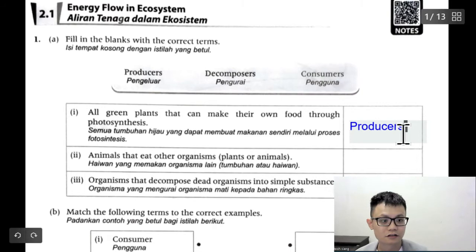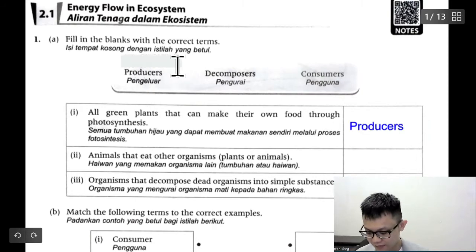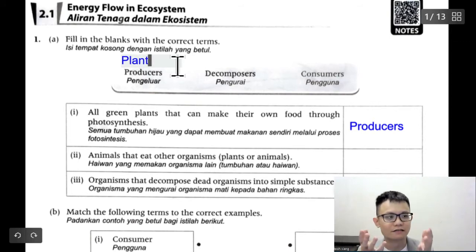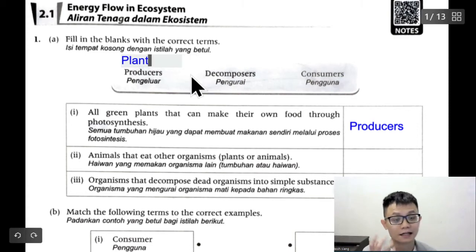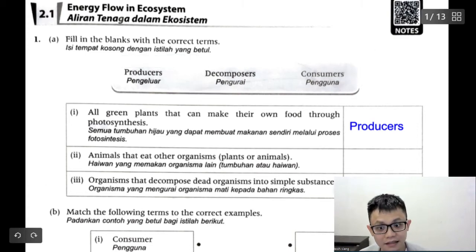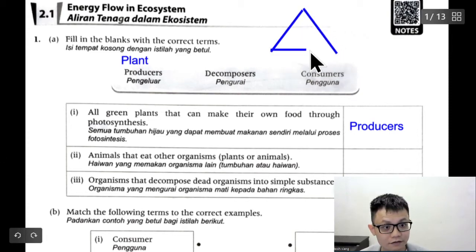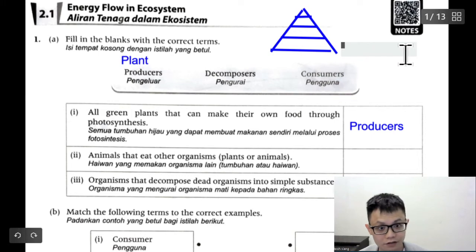Correct or not? So producer actually means the plant. If you still remember, you learned this in standard 6, and I think you already learned it before, right? Producer means the plant. There is a pyramid like this, if you still remember, and the most bottom part will be the producer.